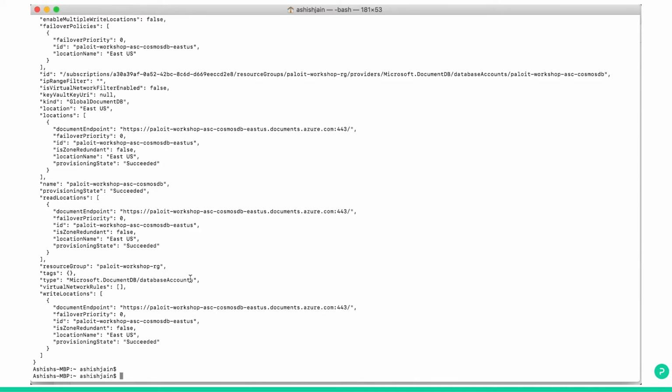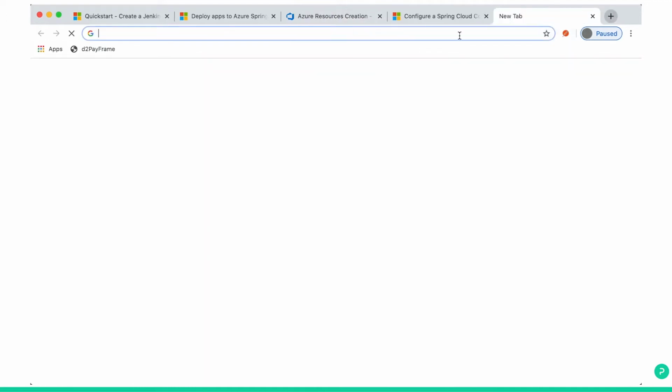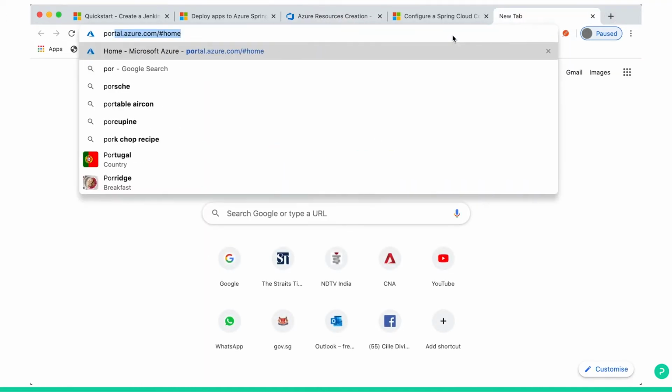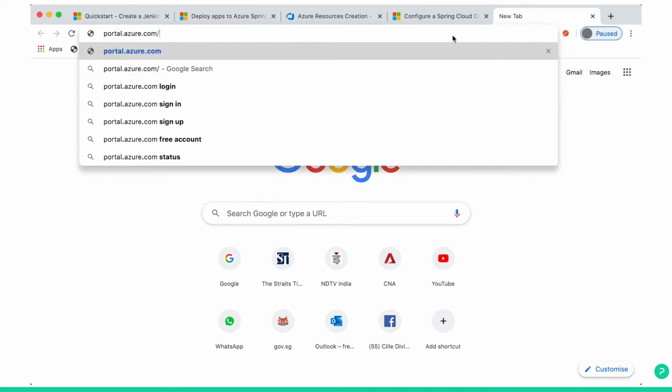Now we will see all these three resources in the Azure portal in a UI. So we created resource group, we created a Spring Cloud, and we created database server. Let's go to the Azure portal and see those resources and see some properties. So I'll go to the Internet Explorer. I will type portal.azure.com and then enter.